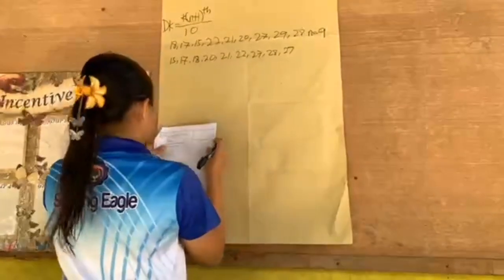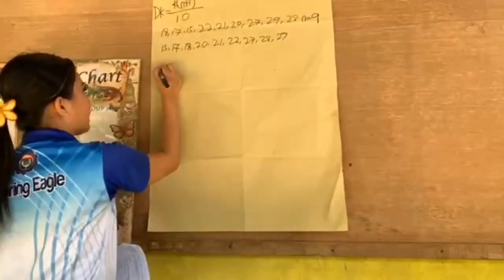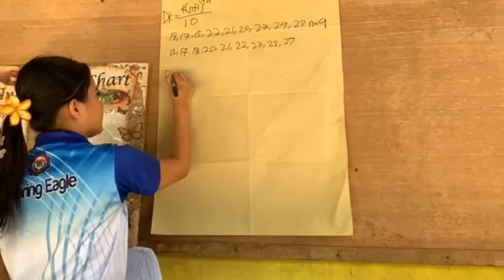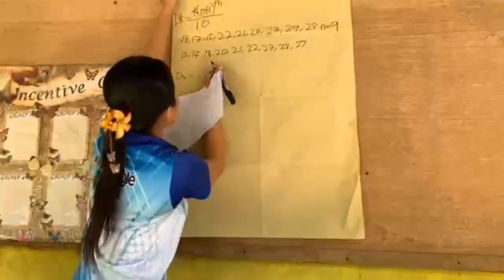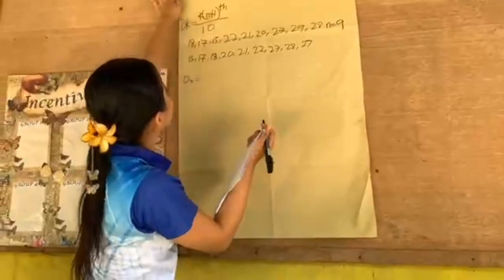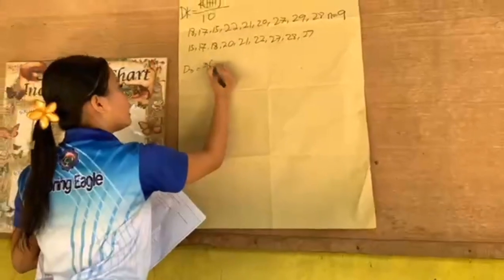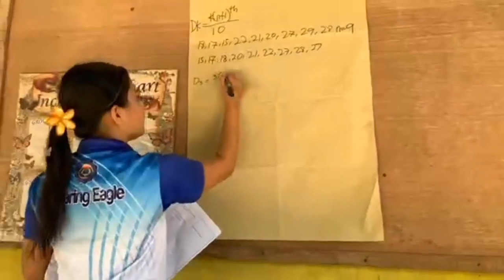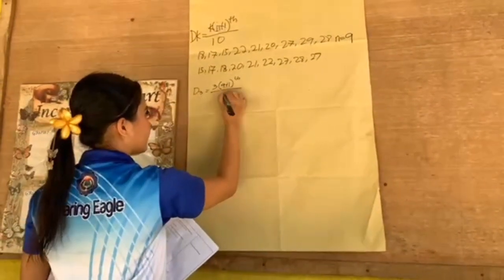So let's solve D sub k, D sub 3. D sub 3 is equal to k is 3, n is 9, then plus 1 to the power of th over 10.